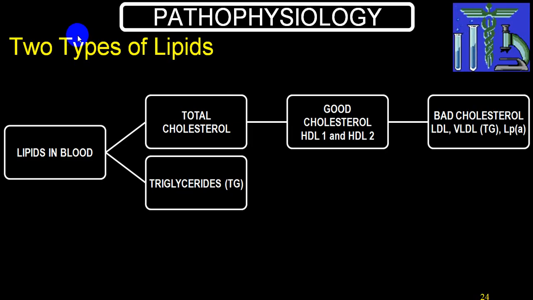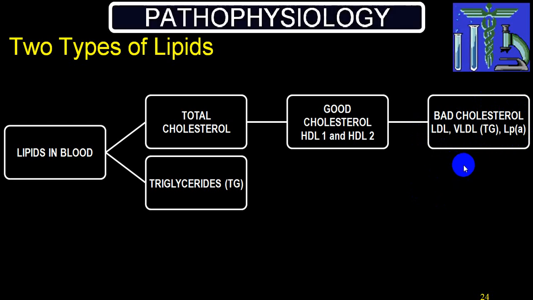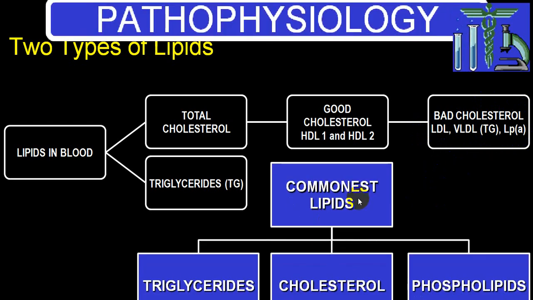So basically we have two types of lipids in blood, cholesterol and TG. Cholesterol gives rise to good cholesterol or bad cholesterol, and among HDL we have HDL1 and HDL2. Among bad cholesterol we have LDL. TG is converted into VLDL, and there is lipoprotein A, etc., which are considered bad cholesterol. So we have three groups: triglyceride, cholesterol, and phospholipids.